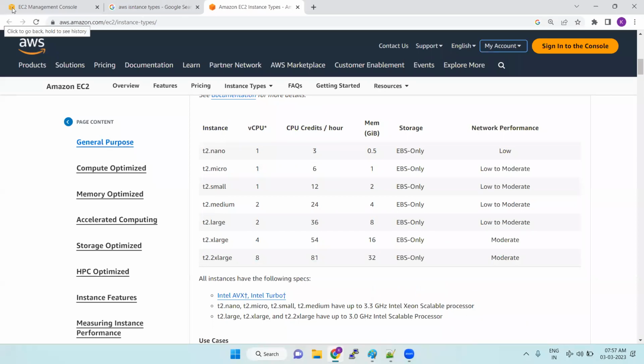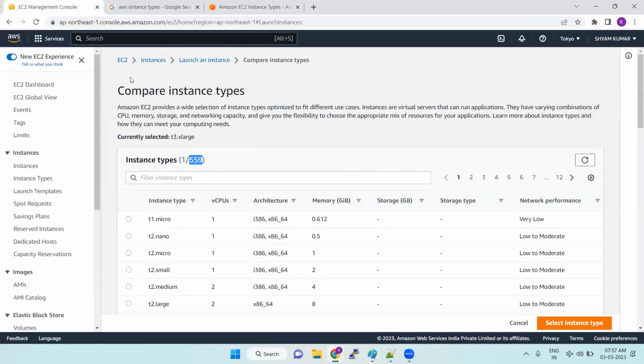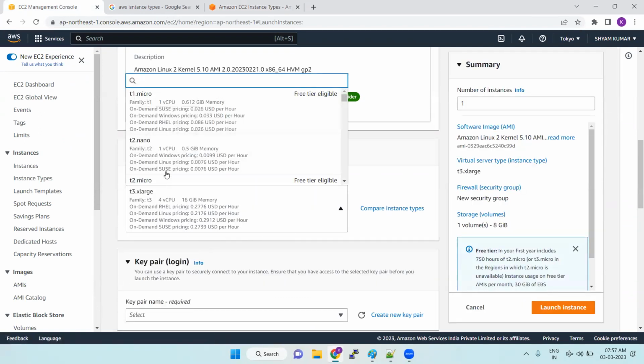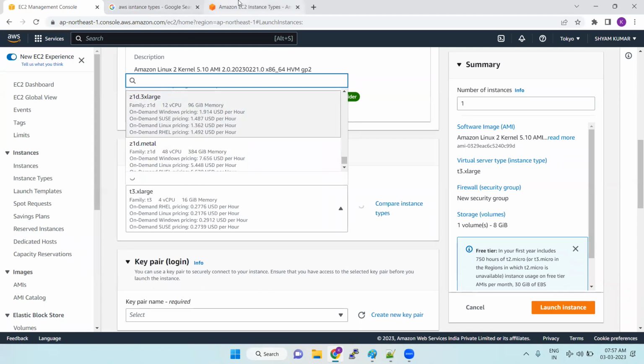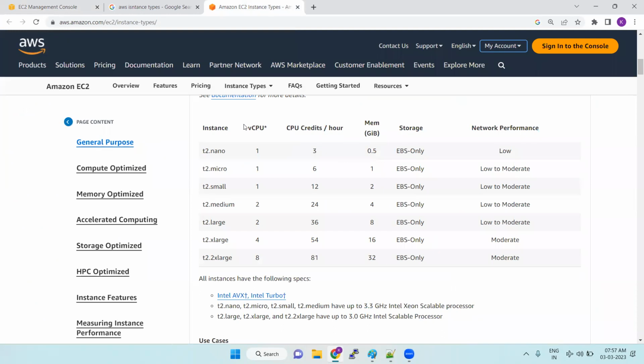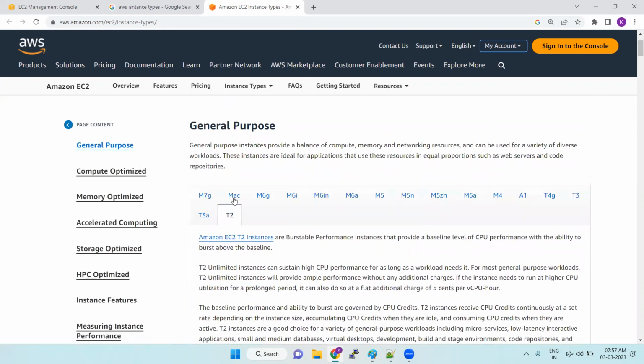Whenever we are seeing the instance type here, we have lots of instance types with different families, and there is a drop down. But how many instance types are there? They have categorized them into multiple types: general purpose, compute optimized, memory optimized, accelerated computing, and storage optimized. For the general purpose, we have the T family, M family and A family.